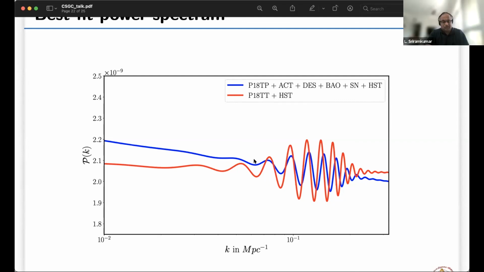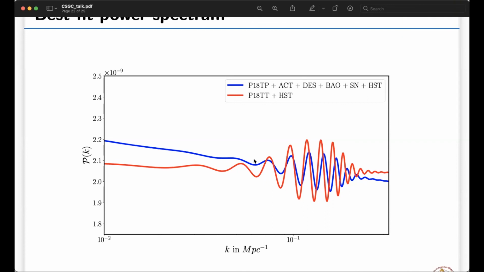Okay, I understand. Thank you. So when we add the Hubble priors, it automatically prefers higher ns. Higher ns, yes. I understand.